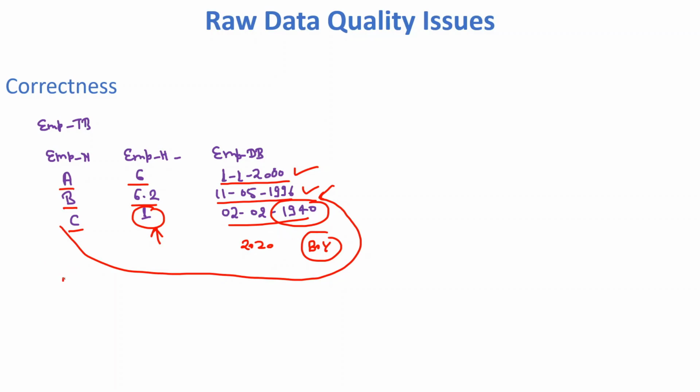Or we can add one more row like D, employee, his height is like 5 feet and his date of birth like 1st, let's say 2015. We can also see here date of birth 2015, so this guy will be only 5 years old. And also if we put a negative mark here, it means -5 feet. How can this guy have a negative height? So this type of weirdness we have in the data. So we need to correct this type of record in real world problems. So this is called correctness in the data.